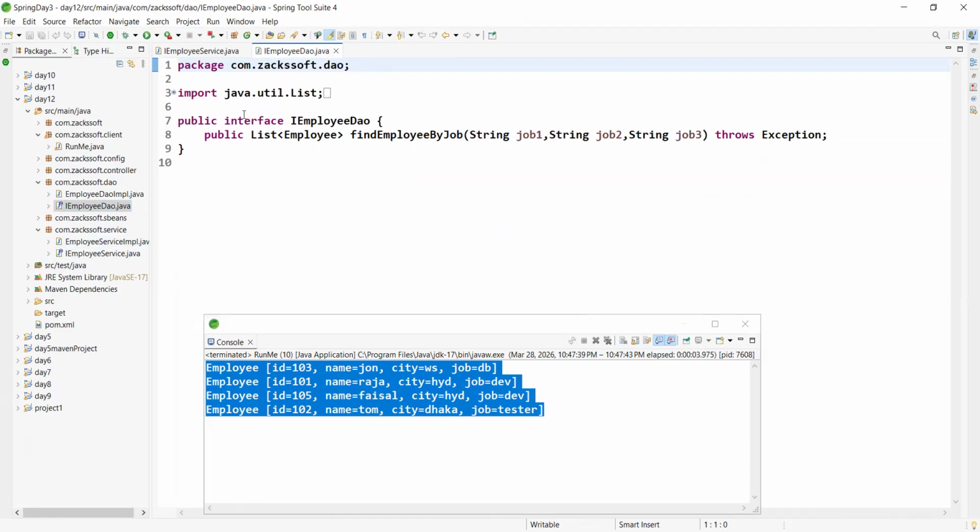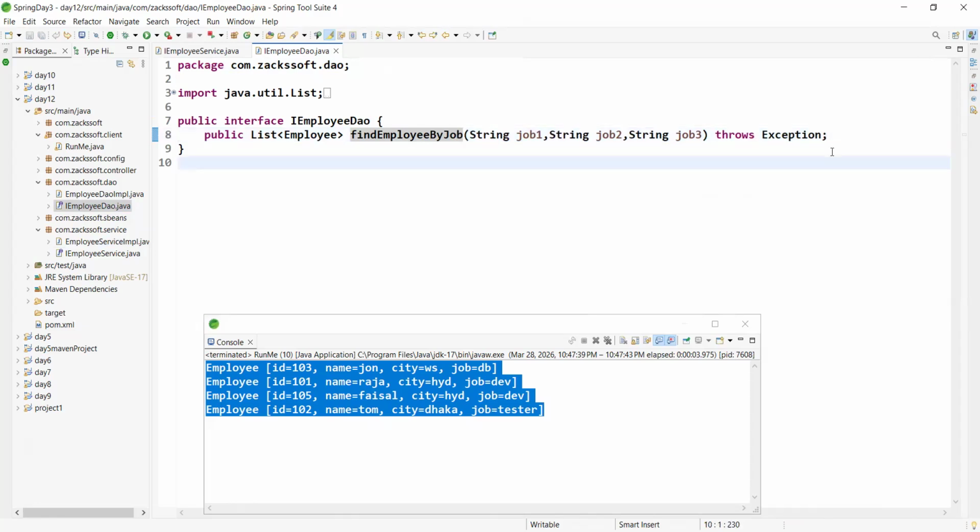Okay. So simply, boss, we are defining one interface, IEmployeeDAO, not service. And the method name is findByJob. Simply, we are passing these three parameters. Any confusion, boss?